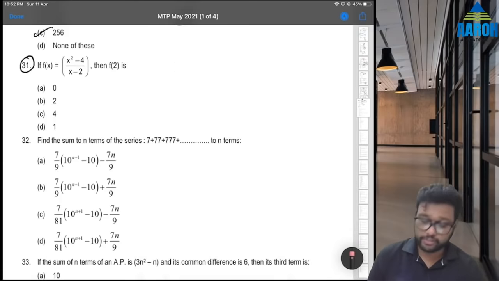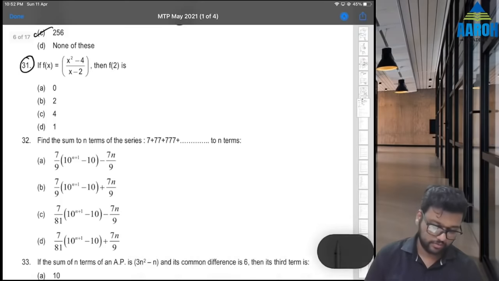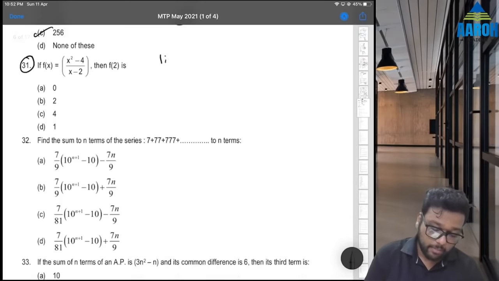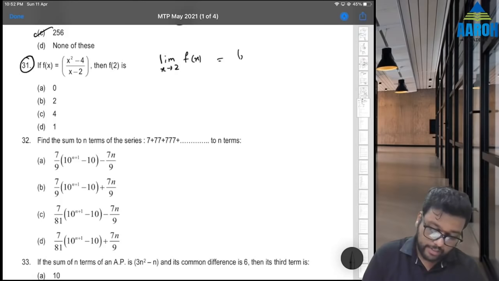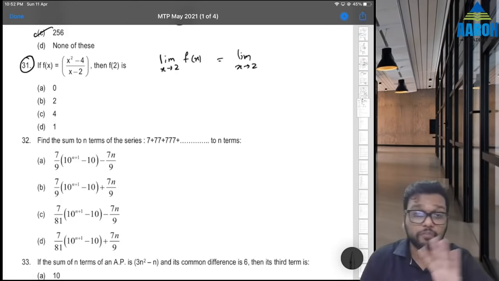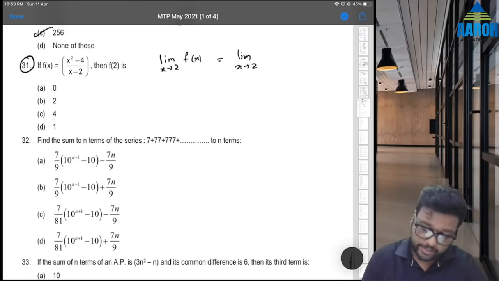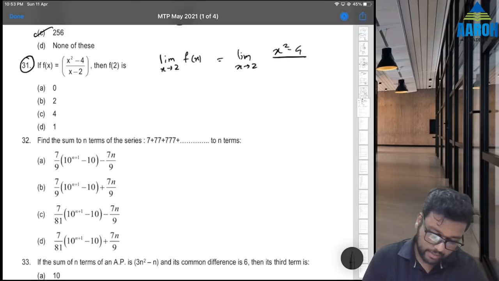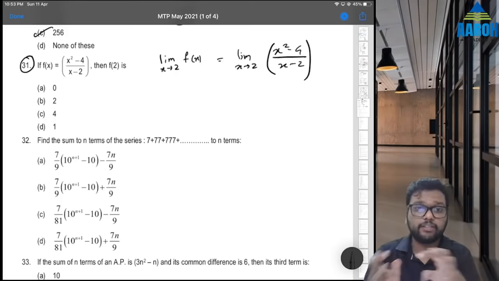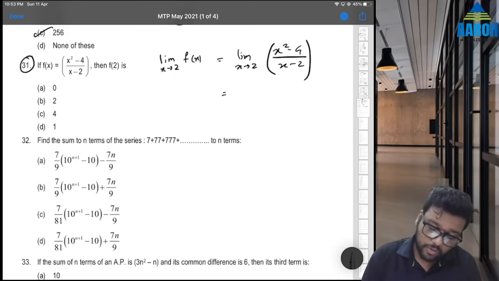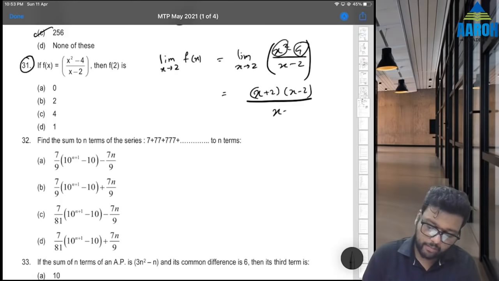Now this is not a part of your syllabus, but remember this. We can find limit of this function as x becomes 2. That is what we have to find, limit as x becomes 2. This is not part of your syllabus, but just understand the concept. x square minus 4 by x minus 2. What we have to do is, we have to first cancel some factors and then we can put 2. How? This is a square minus b square, that is x square minus 2 square. So it will be a plus b, a minus b by a minus b.